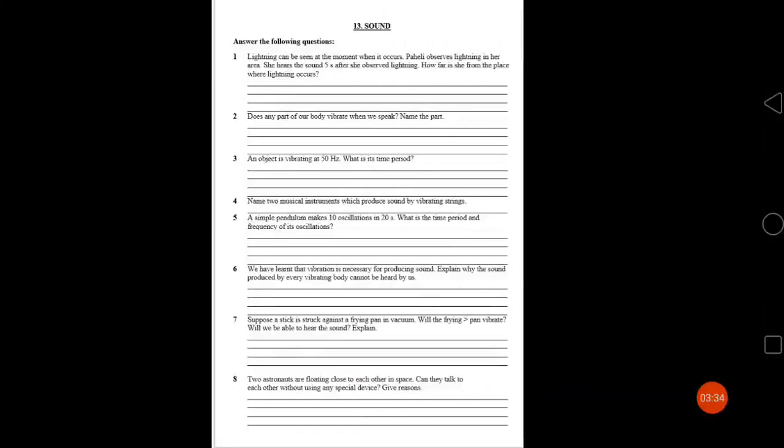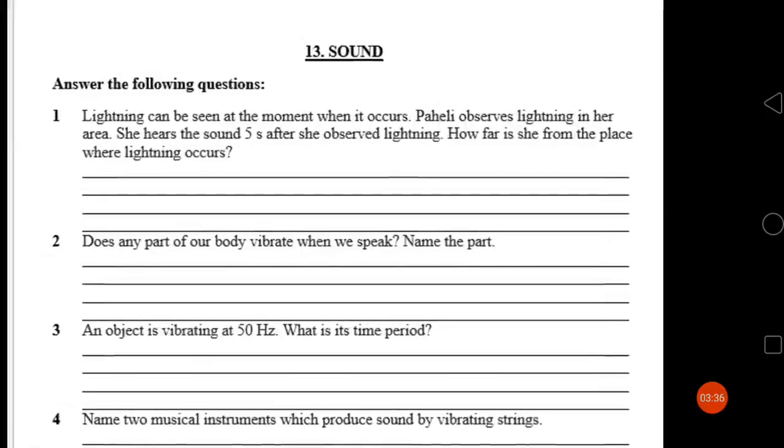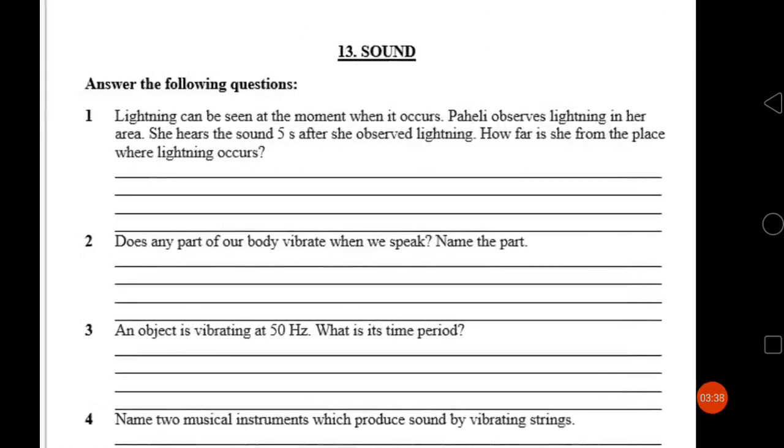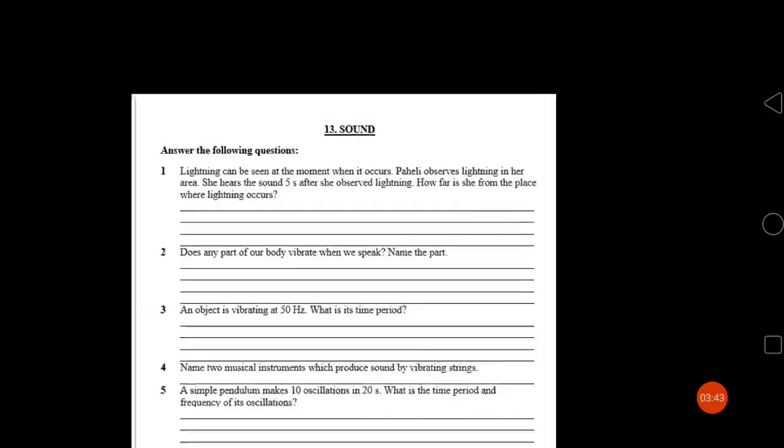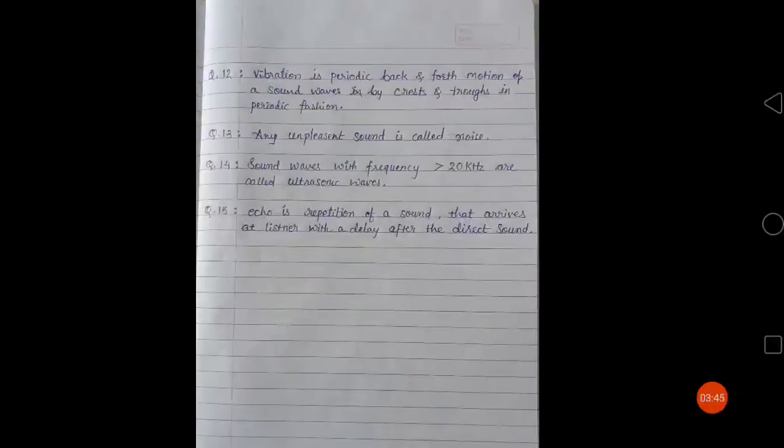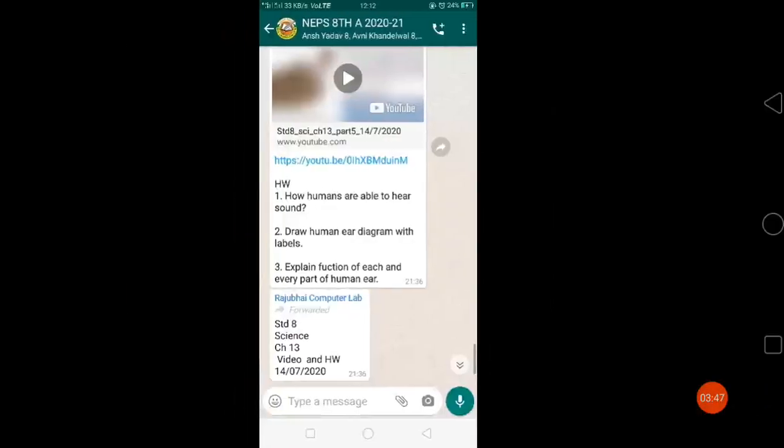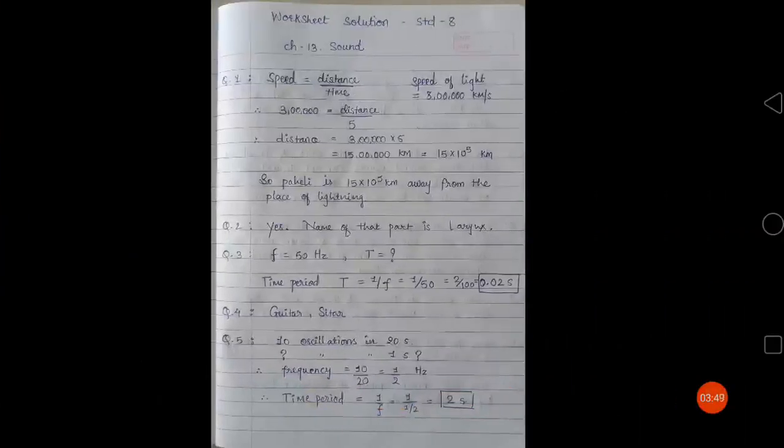Now question number 2 is, does a part of our body vibrate when we speak? Name that part. So the answer is yes, when we speak a part of the body vibrates. And the name of that part is the larynx, okay? Or the other name is voice box, which is bigger in case of men and smaller in case of females and children.